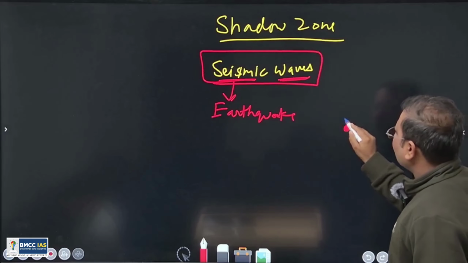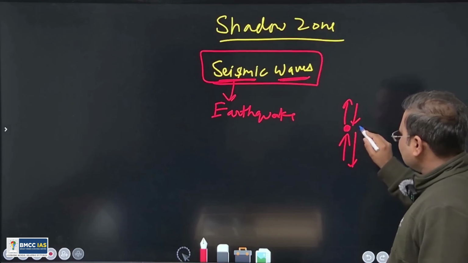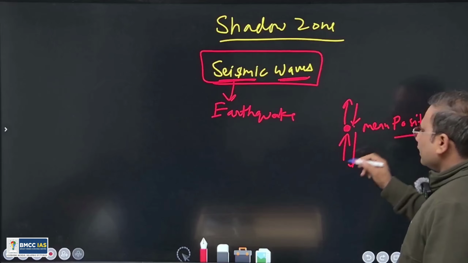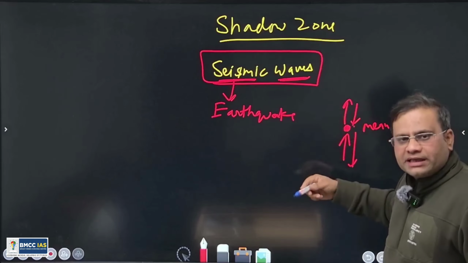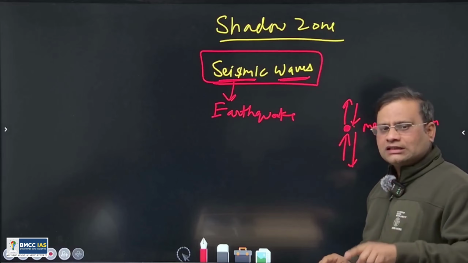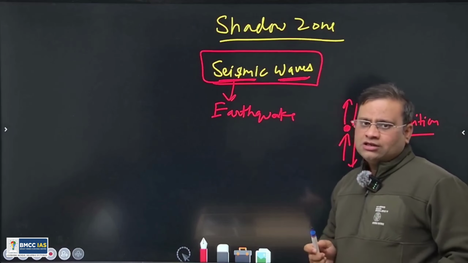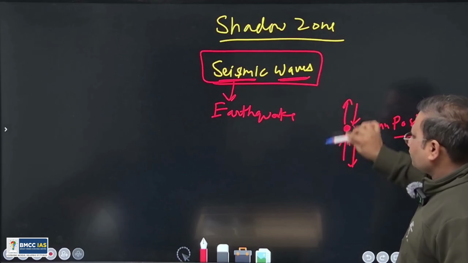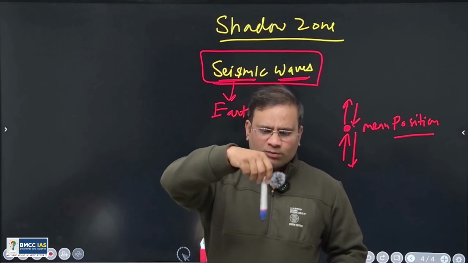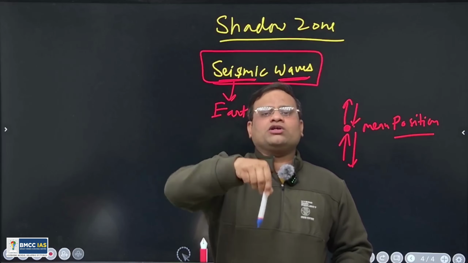So it goes up, it comes down. It goes down, comes up. This is its mean position, and at its mean position, it is coming back time and again. This motion is called oscillation. Understand? In layman's terms, it is a disturbance of a medium particle, oscillating up and down this way. You can imagine the pendulum of your clock oscillating this way, time and again coming back to its original mean position.